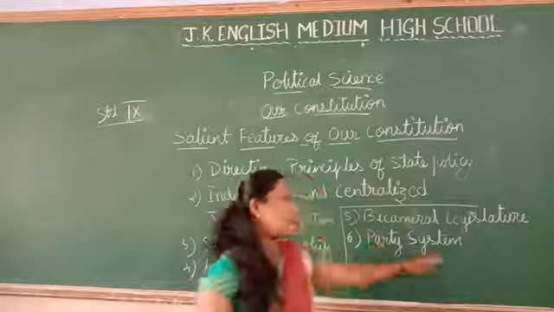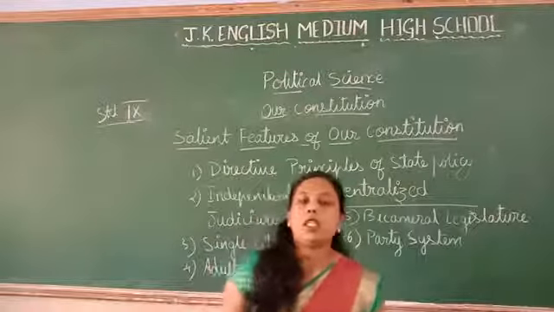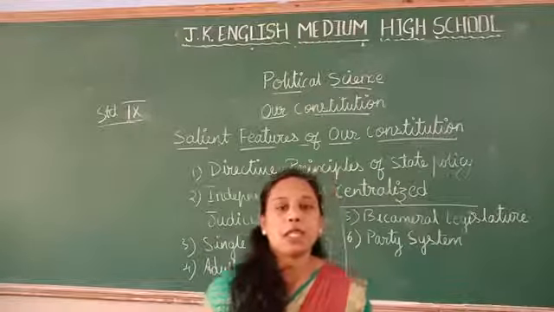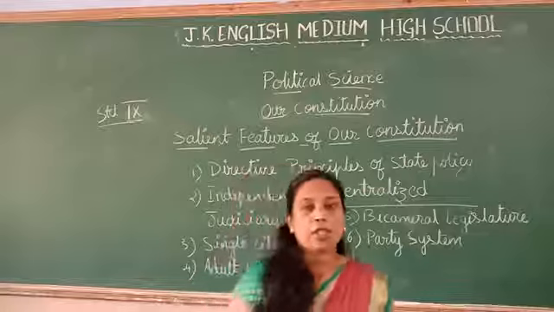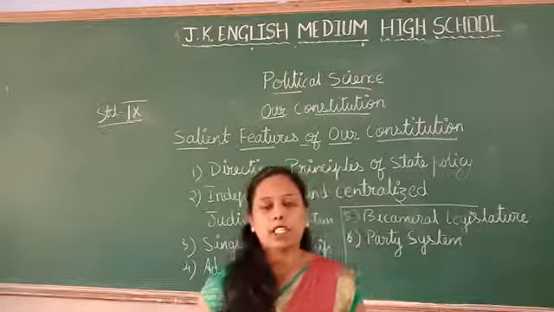And next one, that is the party system. There is a multiple party system in India. Do you know how many parties are there in India? There are a number of parties.